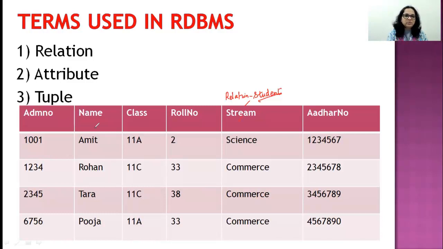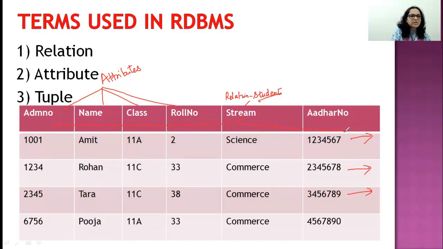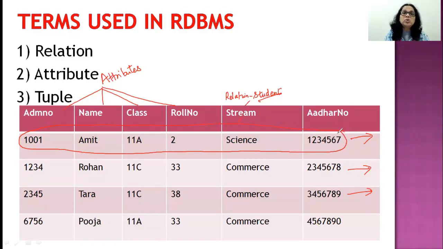Now what's attributes? Okay, this, that means ADM-NO, name, class, roll NO, stream, Aadhaar NO. These are all attributes. That means columns of a table is referred to as an attribute. Coming to a tuple, each row is called a tuple. This is a tuple. This is another tuple. So one entire record is called a tuple. So a row in a relation is called a tuple.